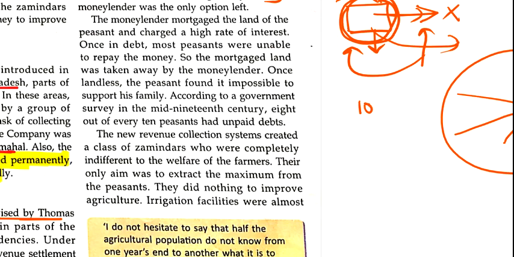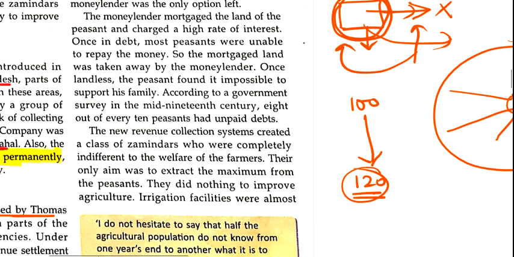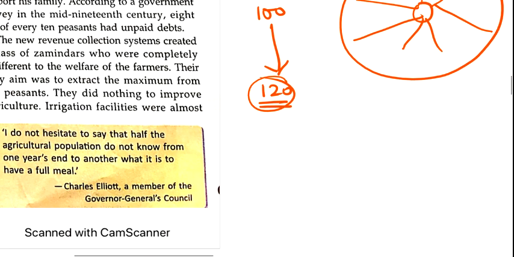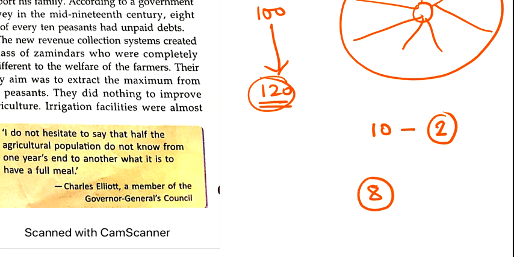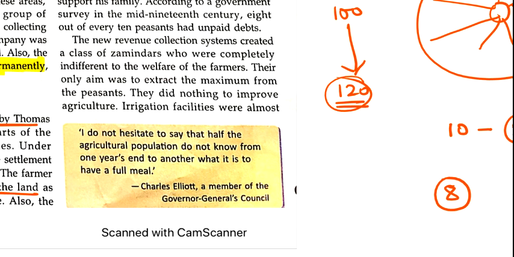If the money lender gives you 100, then when you repay, you need to pay 120. What is this extra 20? This extra 20 is the high interest rate they are charging the peasants. Clear? And it has been said from a survey that out of 10 people, only 2 people will be able to repay their loan, and 8 people will not be able to pay their loan. Clear? So the life of the peasants was in a very distressing situation.